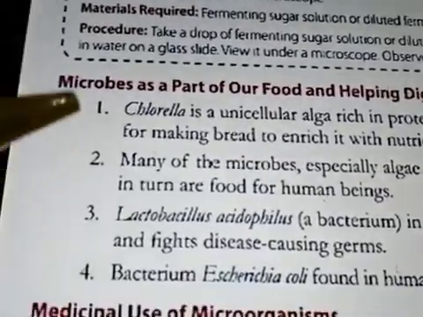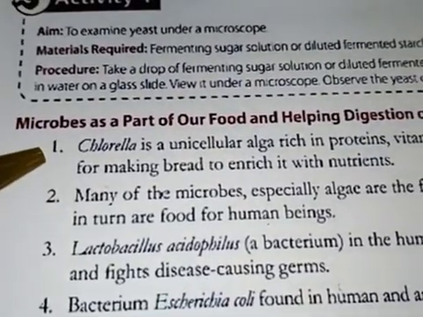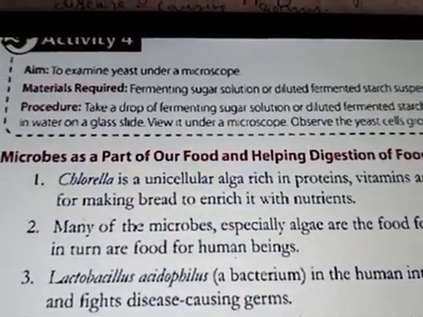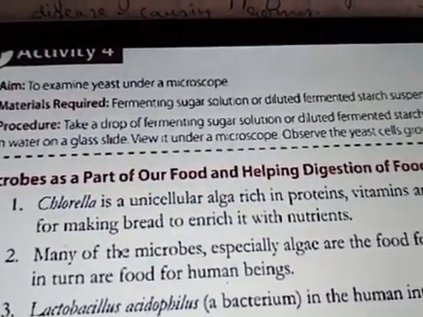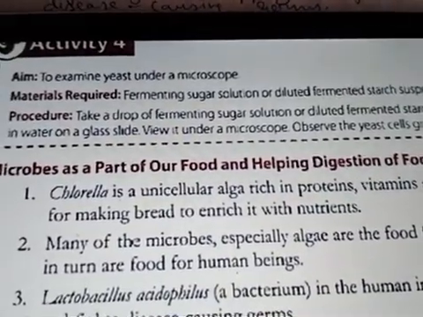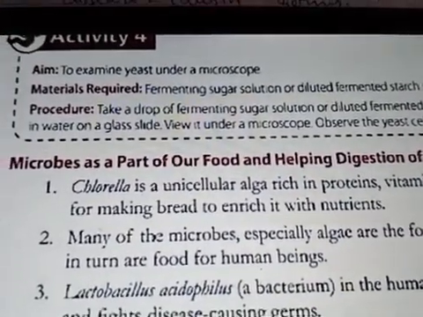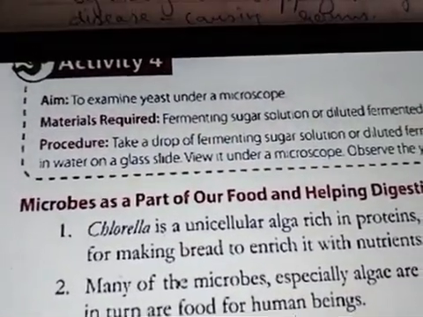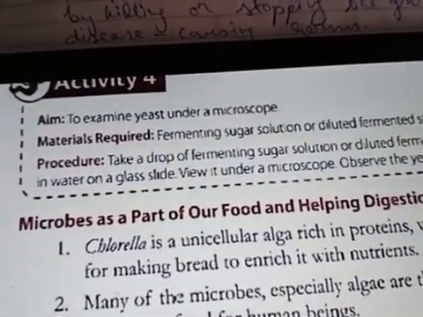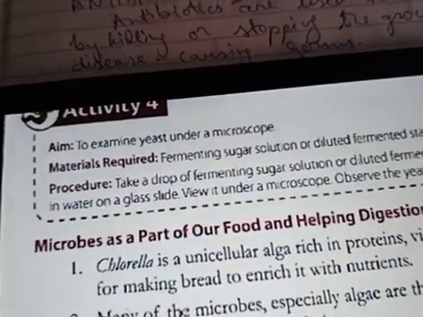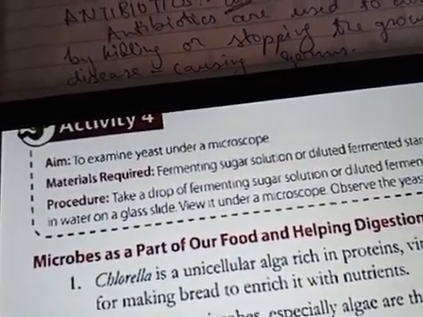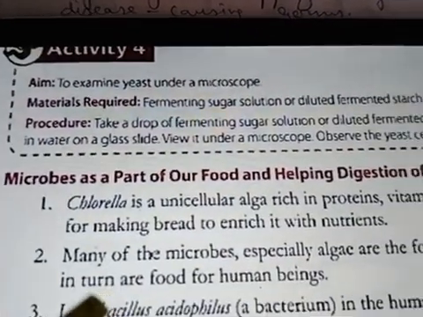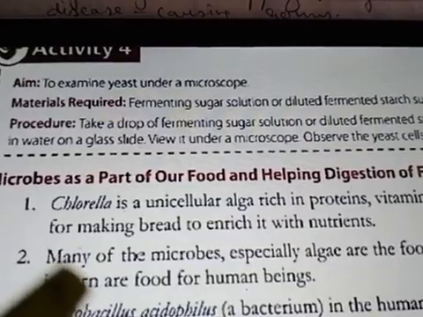Now we will move further to the next topic, that is microbes as a part of food and helping digestion of food. Now microbes are a part of food, but they also help in the digestion of food. In this, the first example is chlorella. Now see here, chlorella. Chlorella is a unicellular organism. It is added in dough to make bread, and it also enriches it with different types of nutrients. This is the first example.